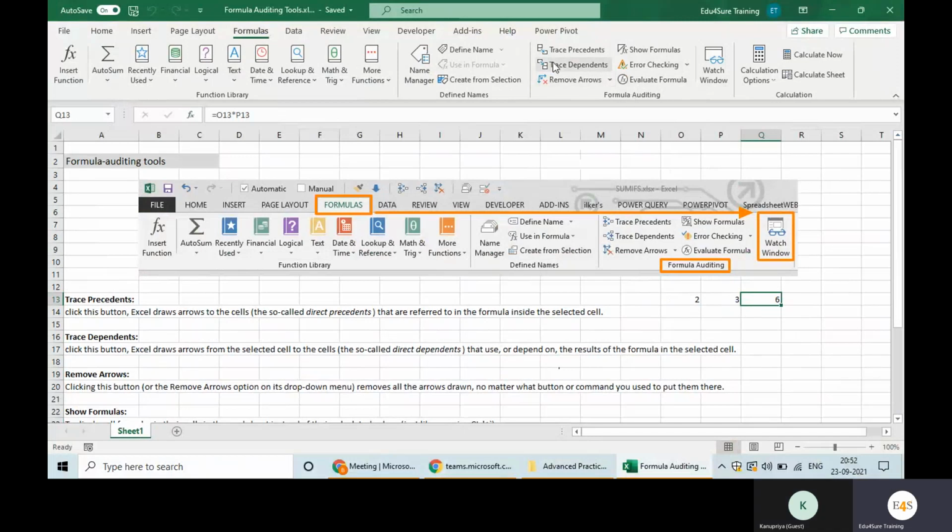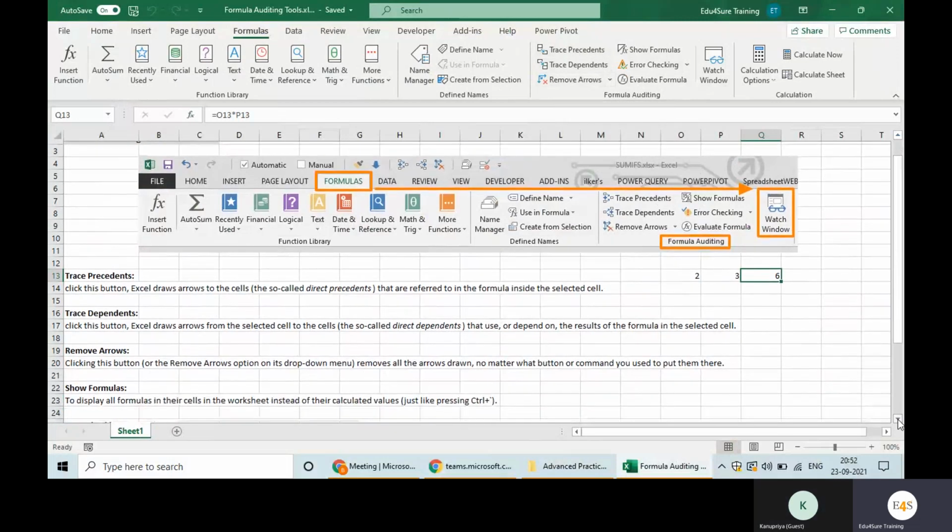That is dependent. आपको precedence और dependent का मतलब समझ में आया? Precedent मतलब ये वैल्यू कहाँ से आई, और dependence का मतलब है कि ये value कहाँ कहाँ dependent जा रही है, right? Remove arrows. Whenever we want to delete those arrows, you can use remove arrows, right?